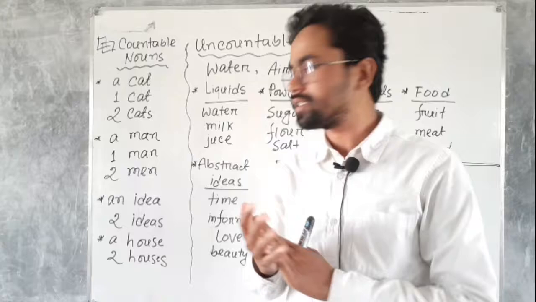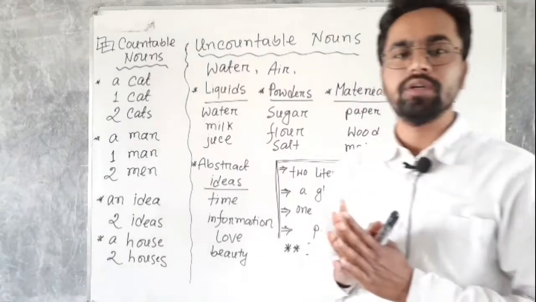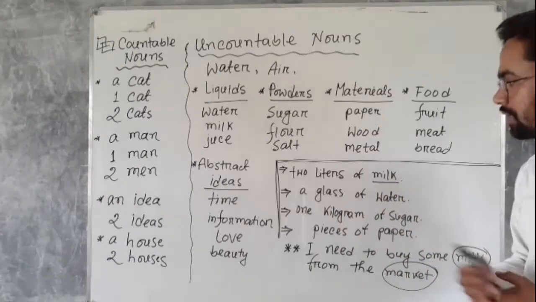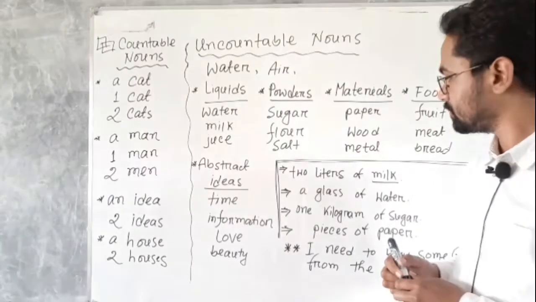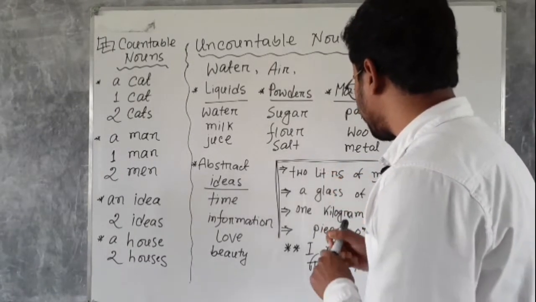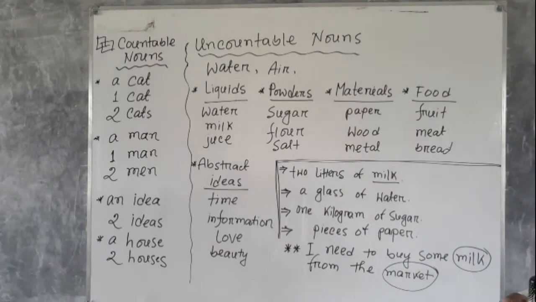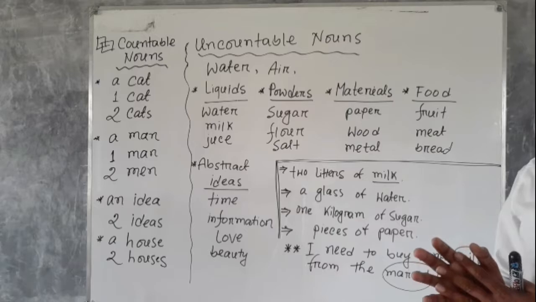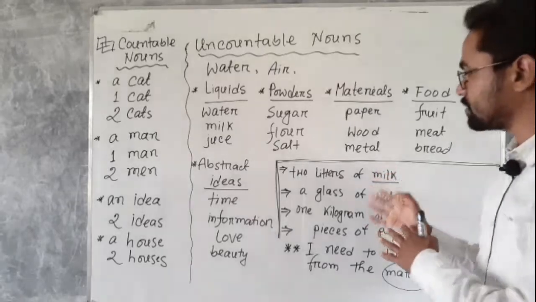To make a clear sense about the uncountable nouns written on the board, let's look at a few examples.